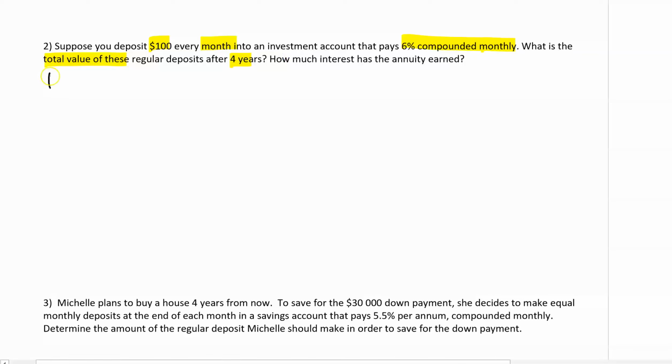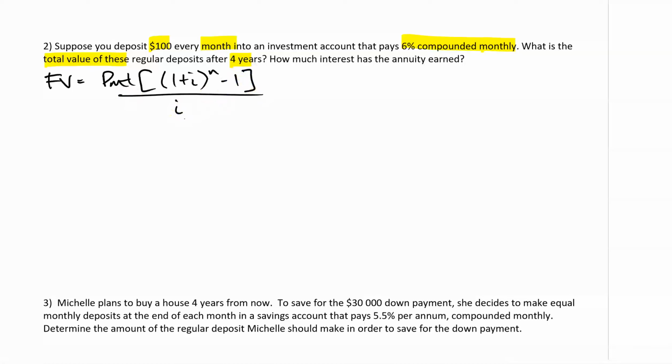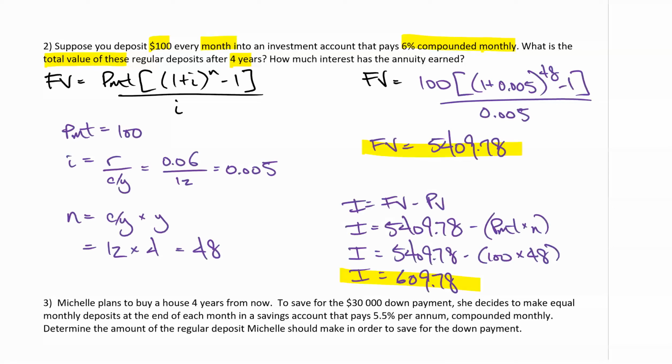So we start off with the formula. FV is equal to PMT, square bracket, 1 plus i to the exponent n minus 1, all over lowercase i. Okay, and I'm going to let you try to finish this question up yourself. I'm going to get you to pause the screen and do that, and I'll reveal the answer after a countdown from 3, 2, 1. Did you get this?